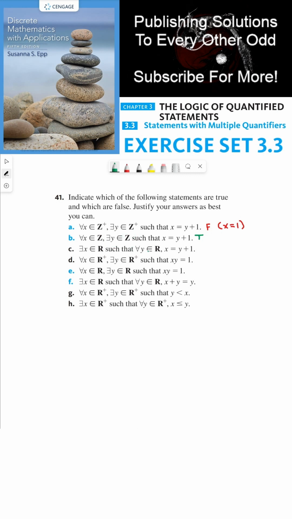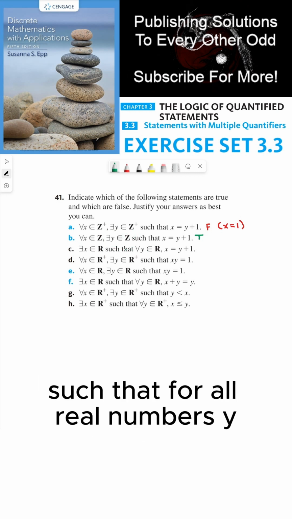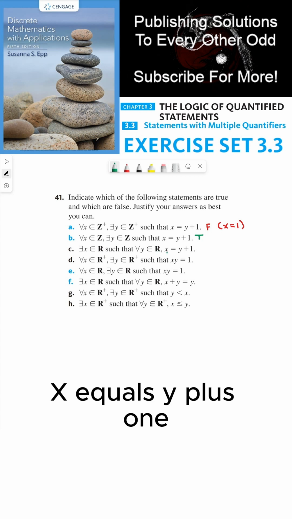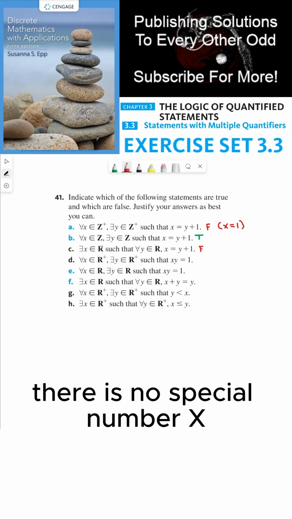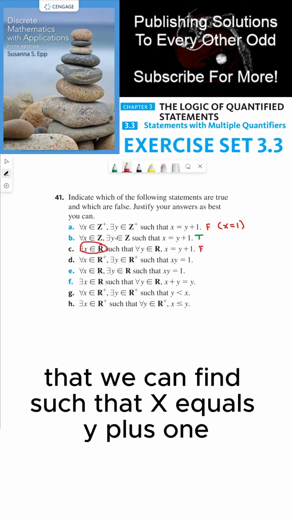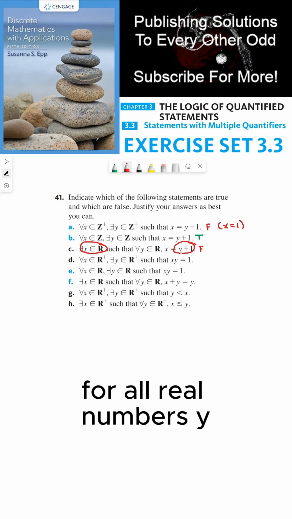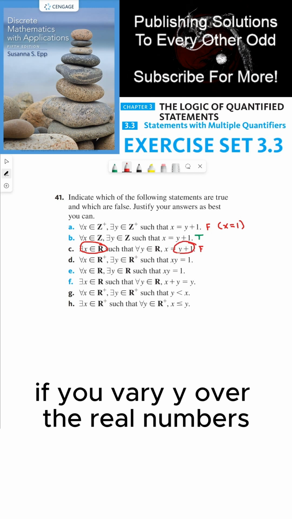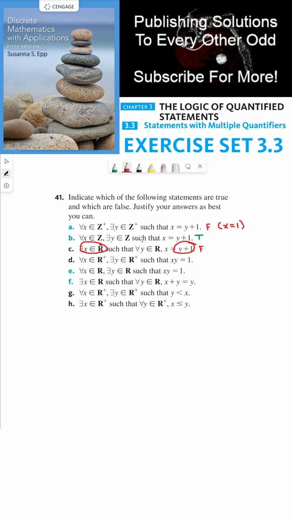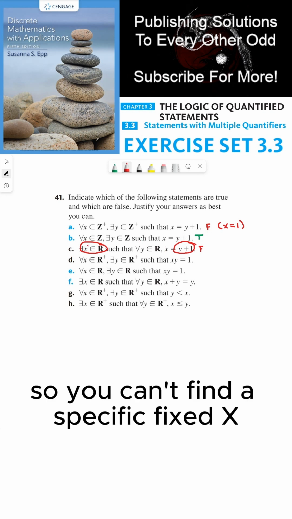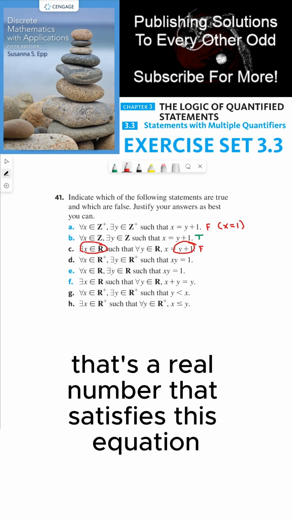So we just decrease the value of x by 1, and that's the corresponding y that we can find to make the statement true. Part C says there exists a real number x such that for all real numbers y, x equals y plus 1. This is definitely false. There is no special number x that we can find such that x equals y plus 1 for all real numbers y. If you vary y over the real numbers, then x must also vary over the real numbers. So you can't find a specific fixed x that's a real number that satisfies this equation for all y.